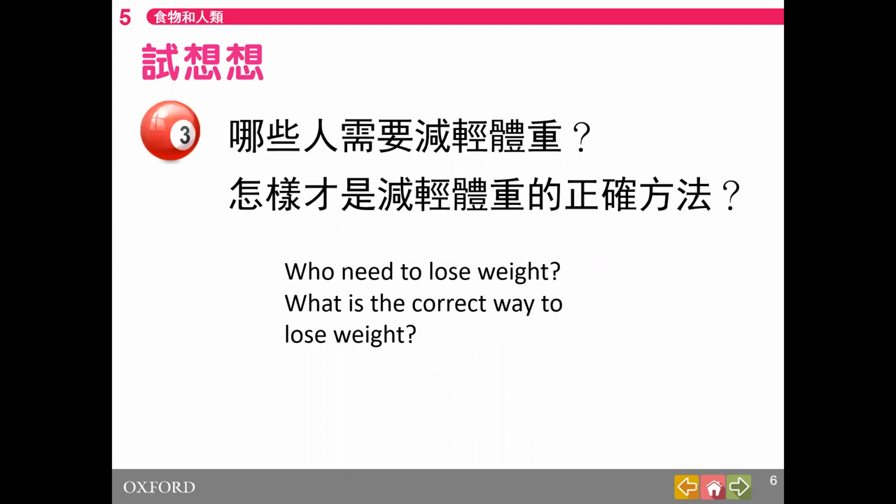So who needs to lose weight? Don't tell me every girl needs to lose weight. It is not correct. Only some people need to lose weight. And what is the correct way to lose weight?